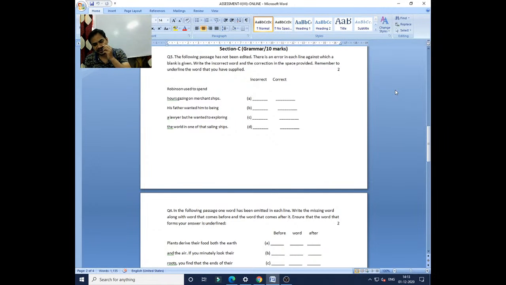And regarding the grammar portion, you see editing error, omission, gap filling, these are the same pattern, you all know it. The same difficulty level you will also have. And this time I have checked your paper also. So Santosh, 6th A students, I have checked your paper also. 6th B, ma'am has checked, and almost all the students have done well in the examination.